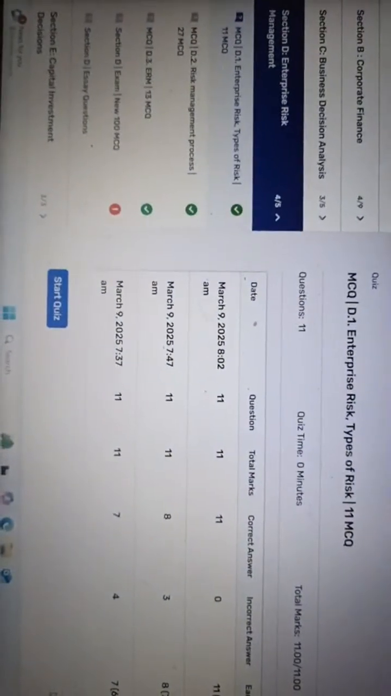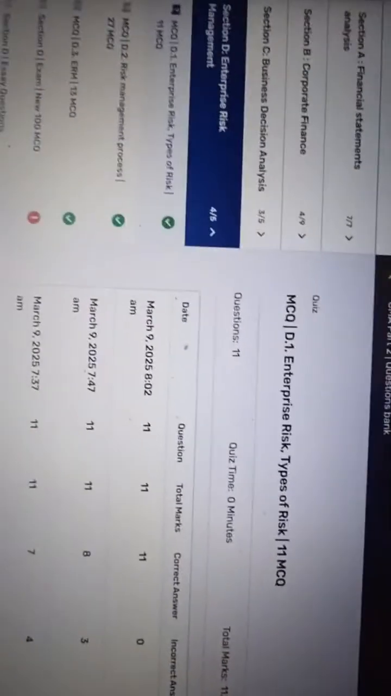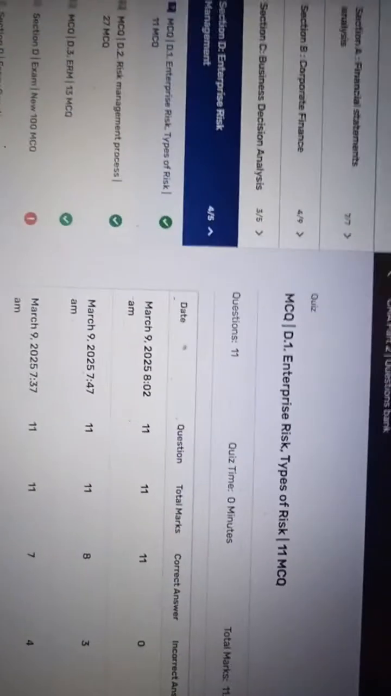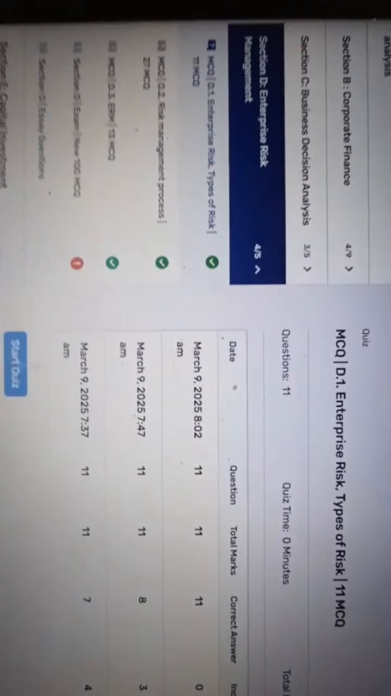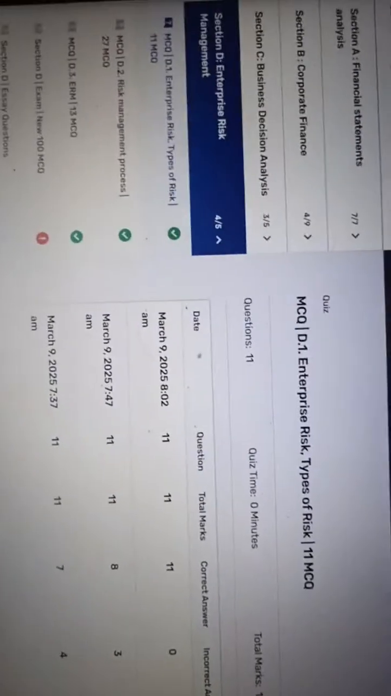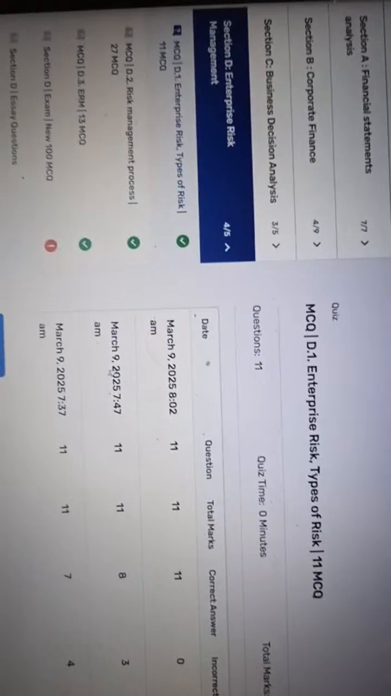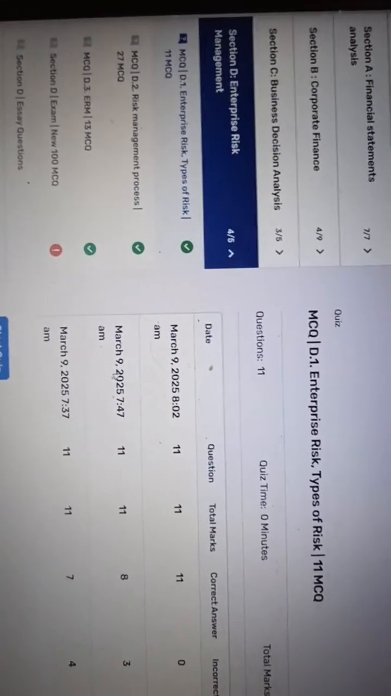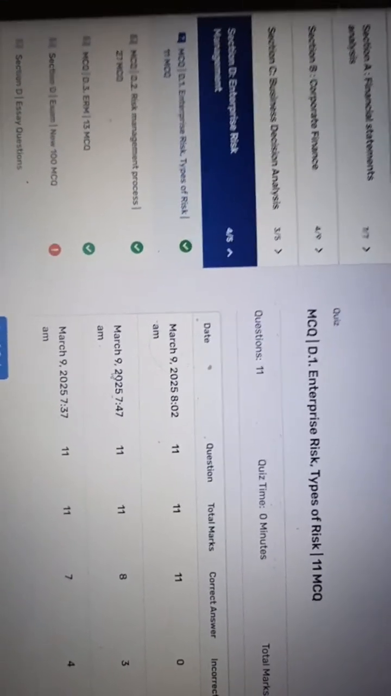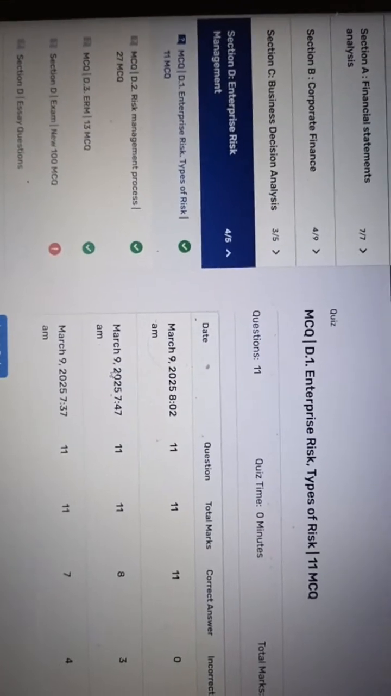It's the enterprise risk management chapter, the ERM chapter. I want to revise this ERM chapter. I have already done it once, and again I will show you how we can solve this, and also you will understand the concept. This is more theoretical and